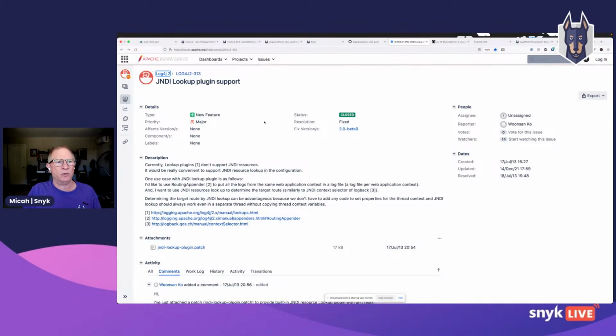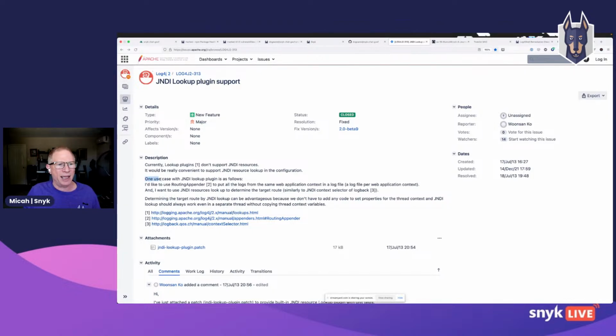What we're looking at on my screen right now is the request to bring JNDI into the Log4j stack. In the interest of time, I'm going to speed this up a little, but the punchline here is that this was a normal open source request.